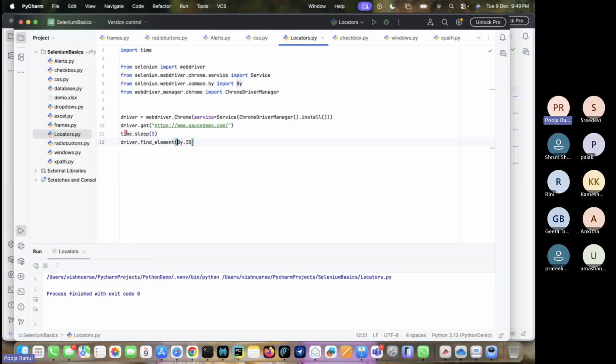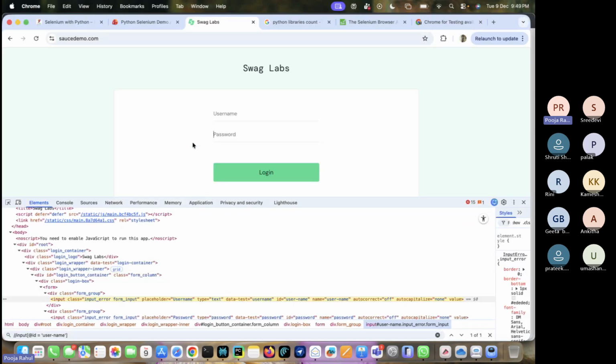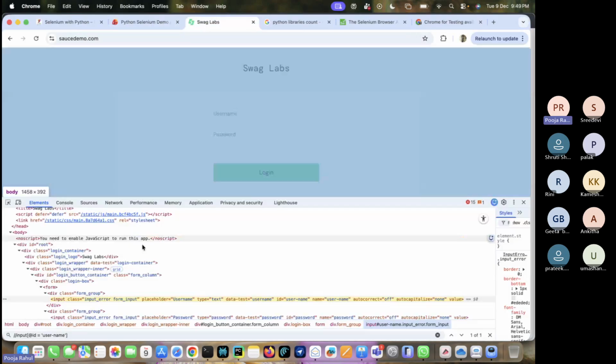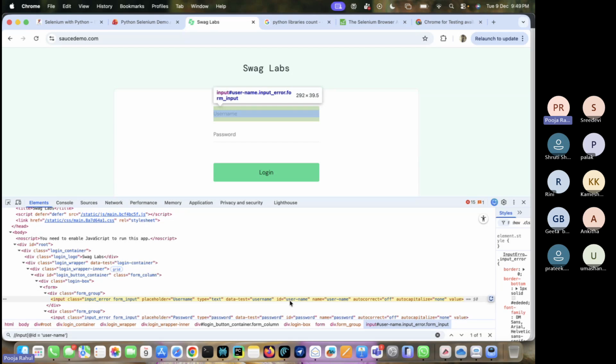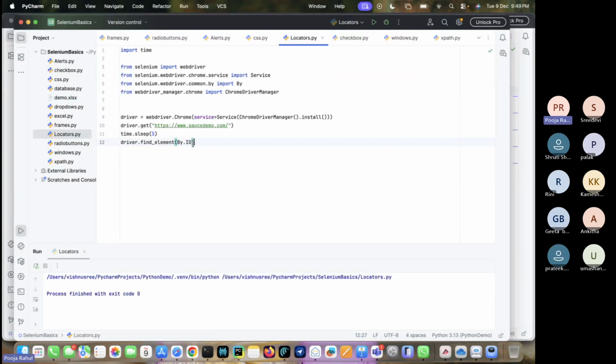We are talking about the first locator, ID. Here, what is the ID value? Username, right? We are going to take this username and pass it inside this function. Here, comma, double quotes, we are giving the value. By dot ID, after that the value we are providing.